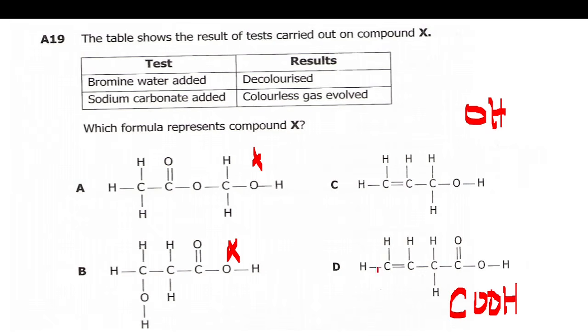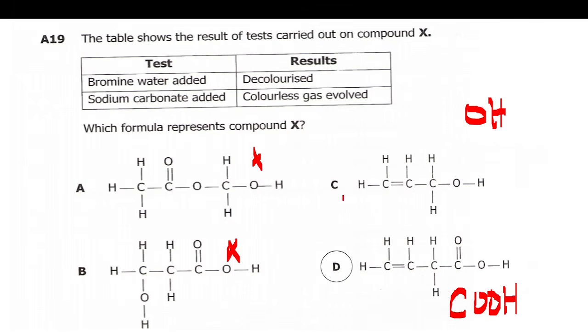Since it is an acid, it can react with a salt, I think sodium carbonate, to form a colorless gas. Then since it has a double bond here, it is able to split this bond and add bromine water to it and decolorize it. So our answer here is D.